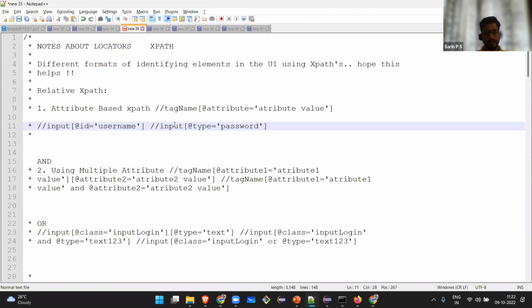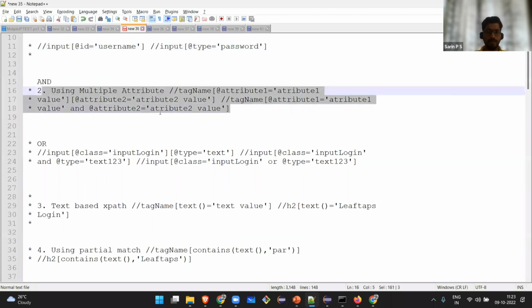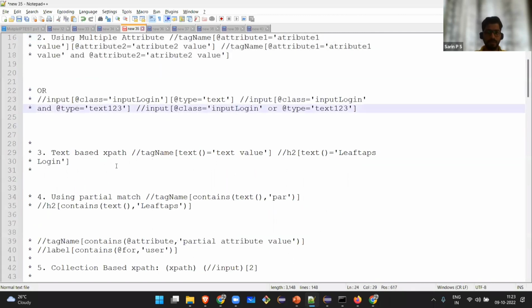This is just basic about the framework and some interview questions. So an interview question can be like this: why do you need different XPath, or what are the different styles of writing XPath? See, this is one way of writing XPath, giving a single attribute. This is another way, giving multiple attributes. This is another way, using the text: / tag name text, that clicks on the element which has this text value.